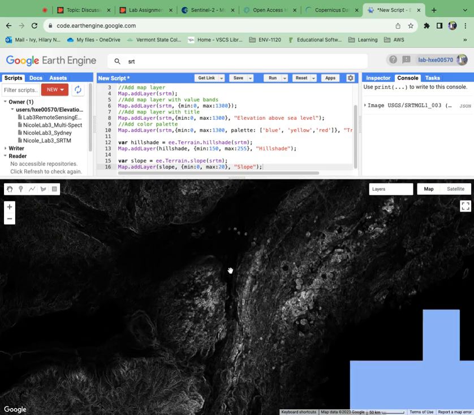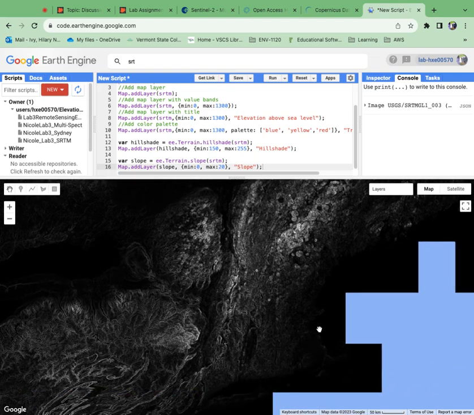Okay, so there we are. There's Vermont right here, this little hilly area. And then we've got Boston down here, New York City in here, Lake Ontario, and this whole region of upstate New York.